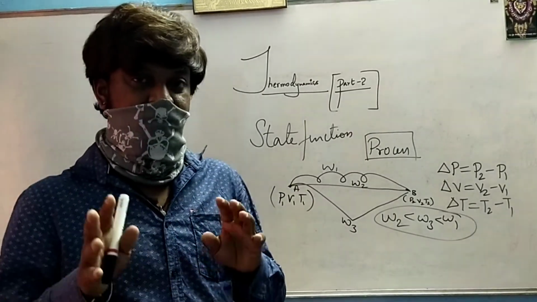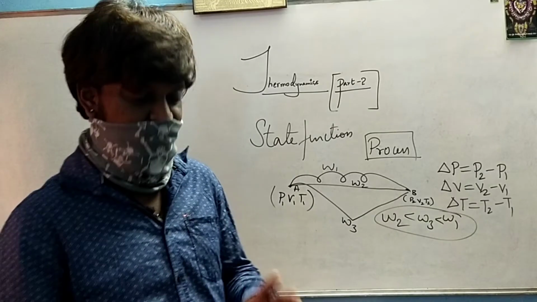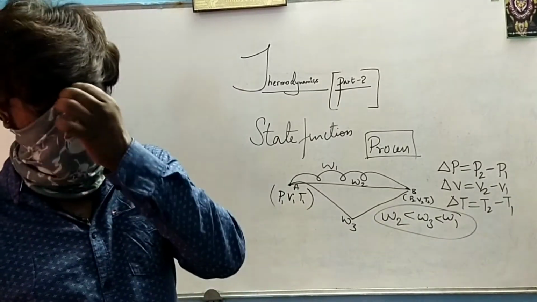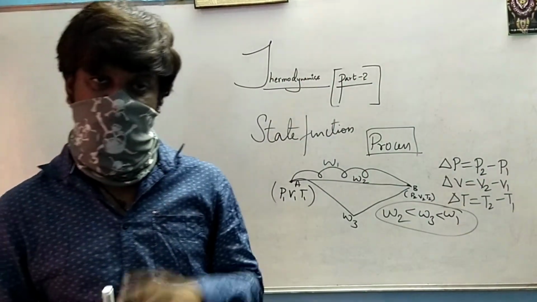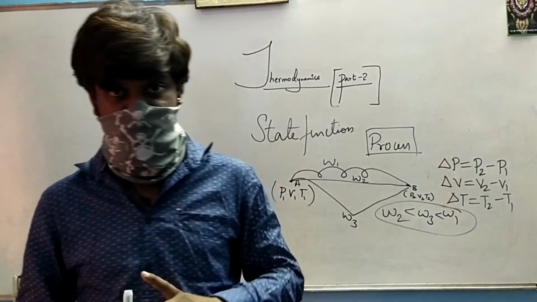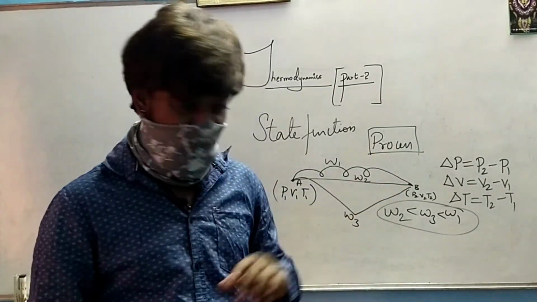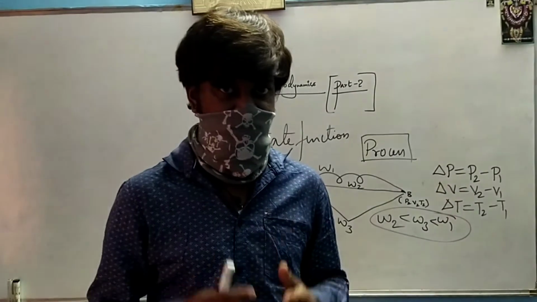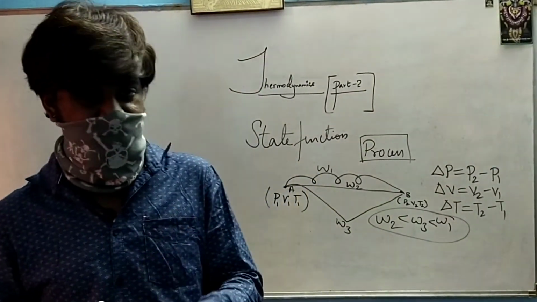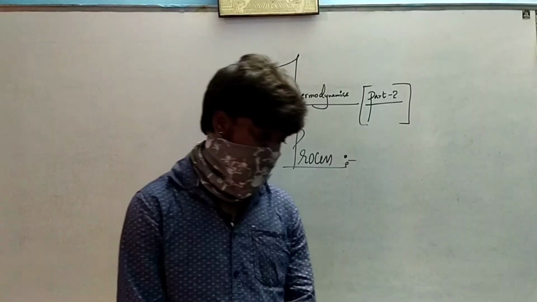Always remember, the basic parameters of any thermodynamical system which contains gas in it are pressure, volume, temperature, and all these three parameters are state functions. And derived parameters like work or heat are path functions. So please remember this and note it down.